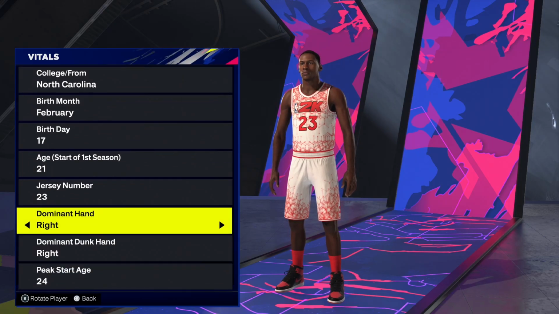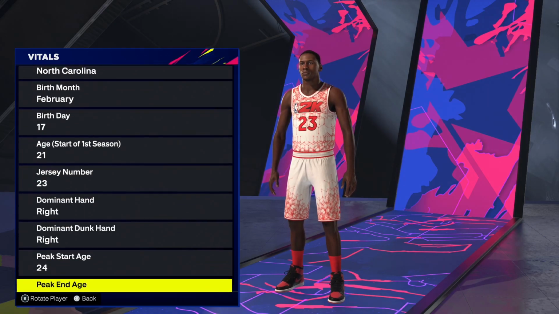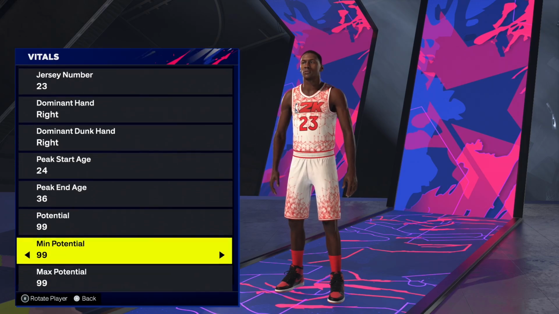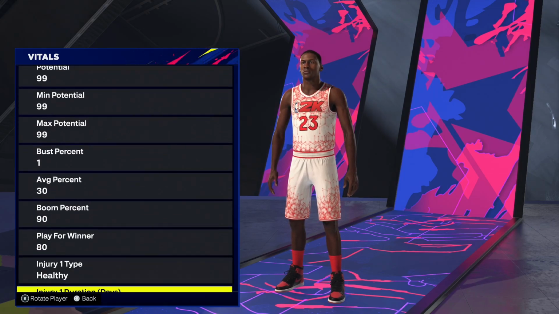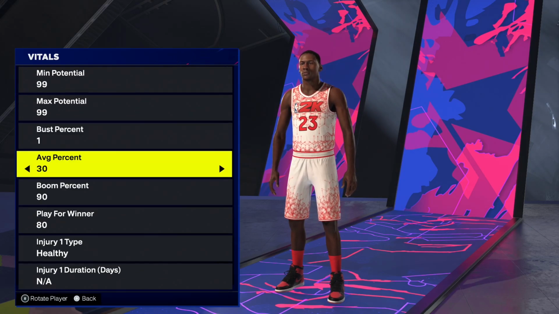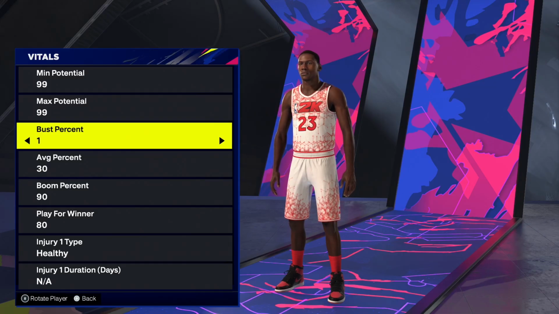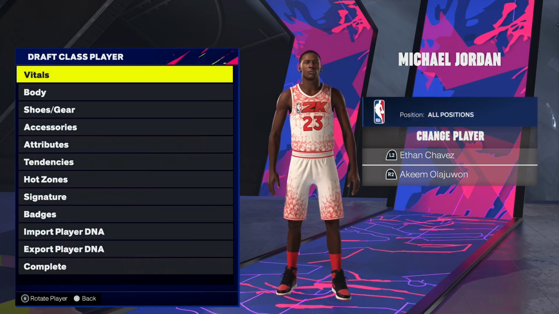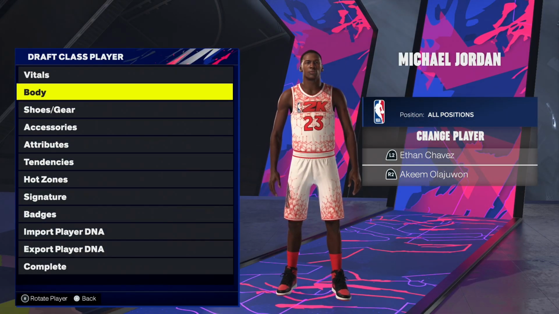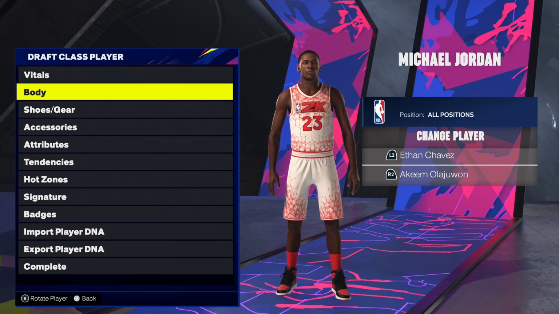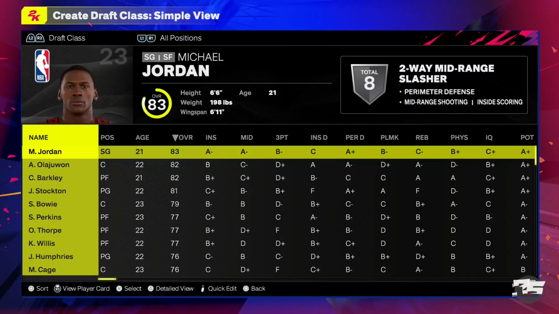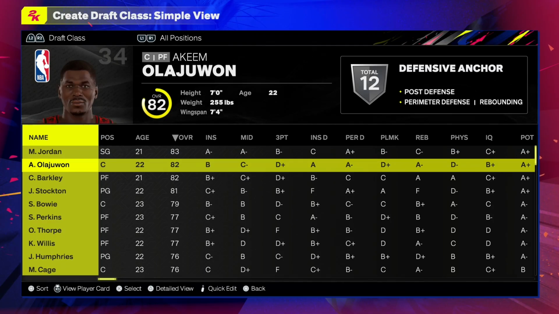Each player has their dominant hand, a jersey number that they've actually had, and each player has potential and a boom/bust percentage based on how they played in real life. Now, that also being said, a player could still end up not being as good as you would think. So, let's go ahead and go to the next players.